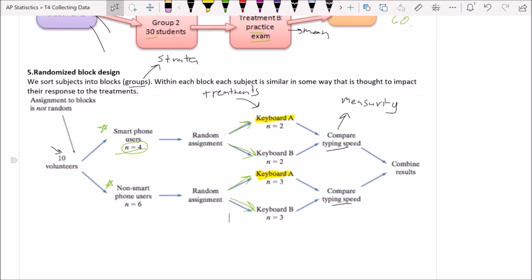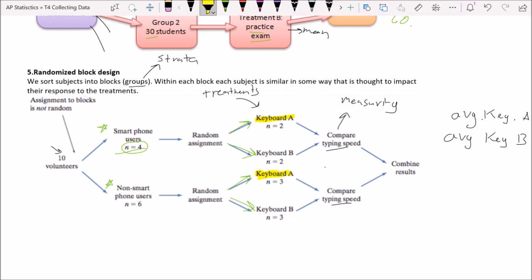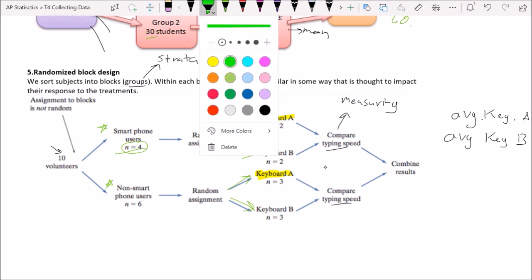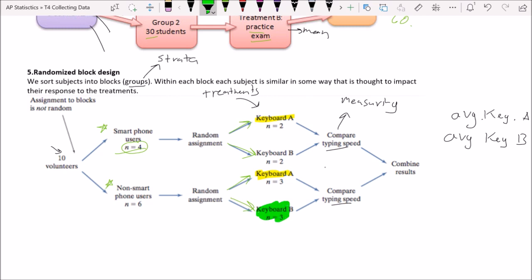Now, that's not explained in this diagram, but I want to show you what that would look like. What we would get is the average for keyboard A. And then we would also get the average for keyboard B. And we would compare those. So we're going to be aggregating our data here at the end. All it is we're just practicing different assignments. So like all the data that come from what I'm highlighting here in green, we're going to put those together into one data set, because what we're trying to answer is which keyboard is faster, keyboard A or keyboard B. And that's how we're going to be able to tell.